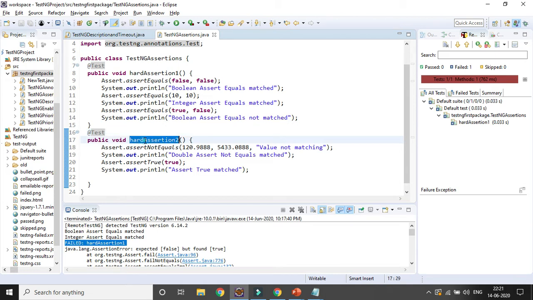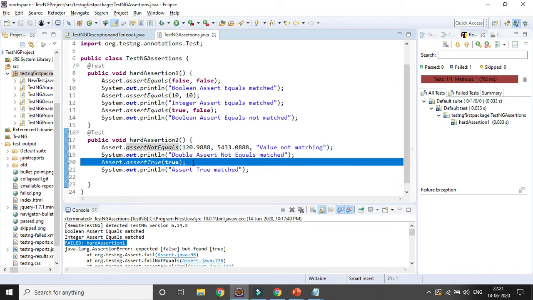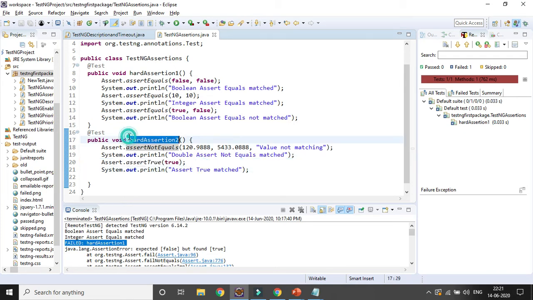So here in method 2, hard assertion 2, I want to validate whether assert not equal is matching. Obviously assert not equals matches, because the values are not matching. And after that assert true equal to true, obviously assert true matches. So here test case 2 will be passed. Hard assertion 2 method will get passed, and the other will fail at this step, but the rest of the steps will be executed. Okay, let's run the code and let's see.